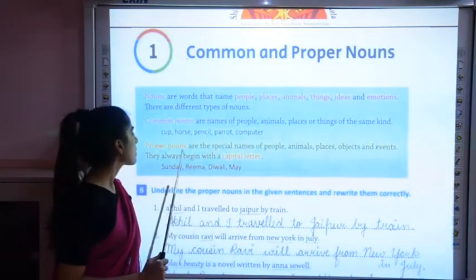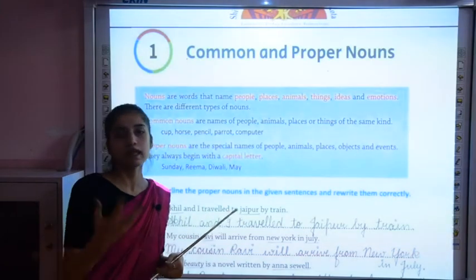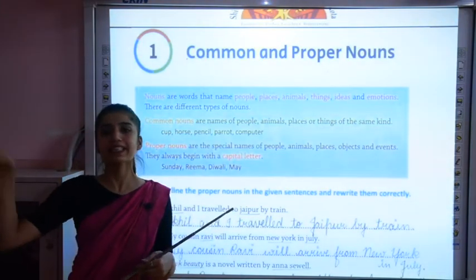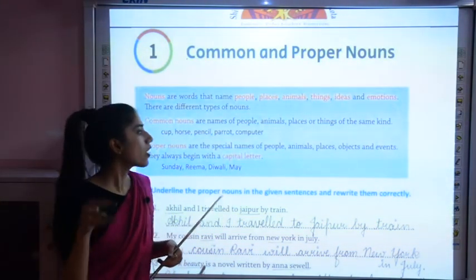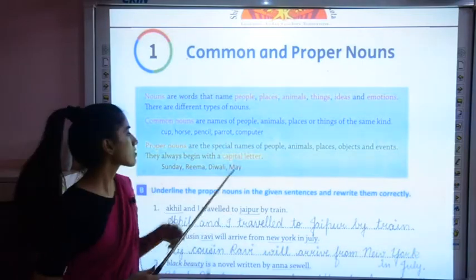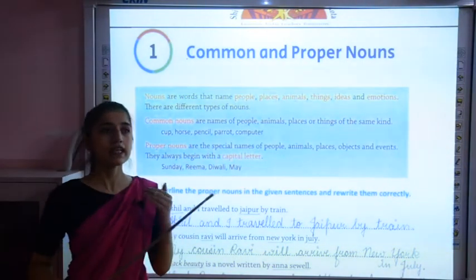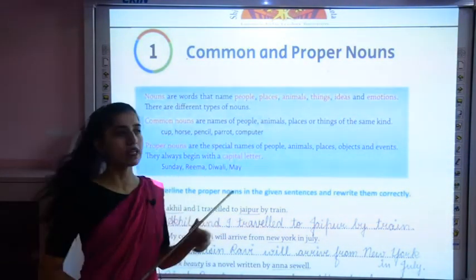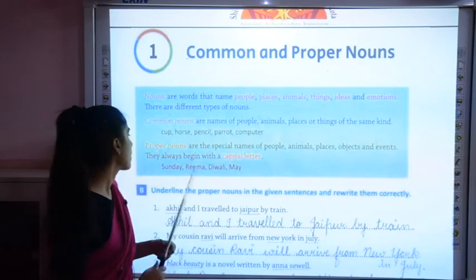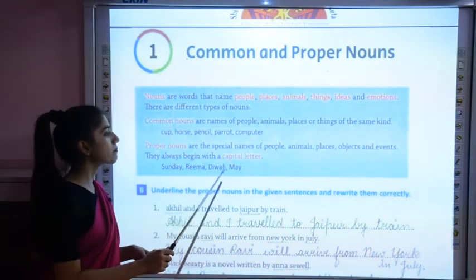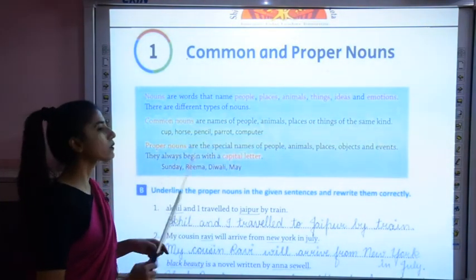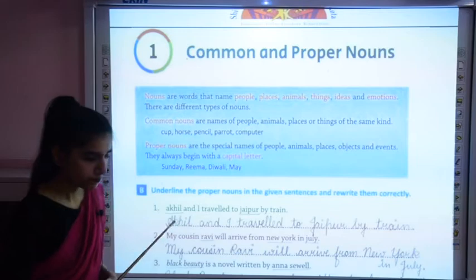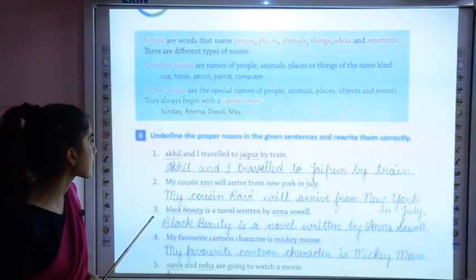So they are what? Proper nouns are the names of a particular person, place, animal or thing, right, or objects and events. And as I told you, proper nouns always begin with a capital letter. Sunday, Rima, Diwali, May. So these are what? They are starting with the capital letter. Now let's move to the exercise.